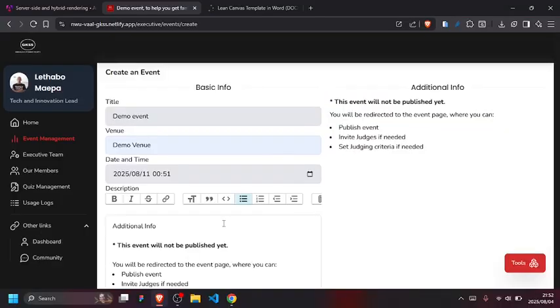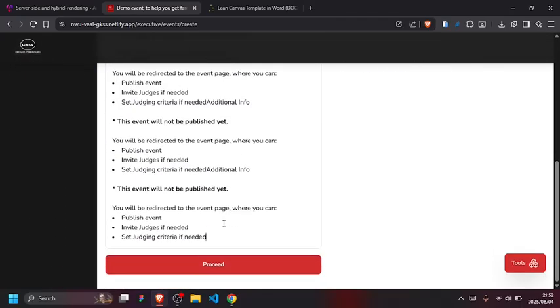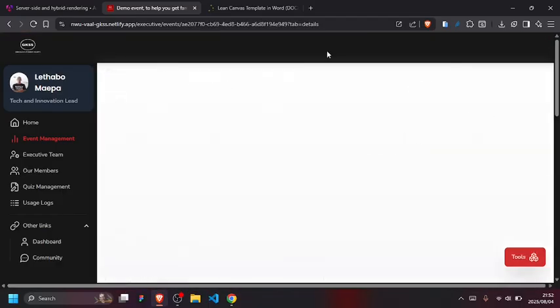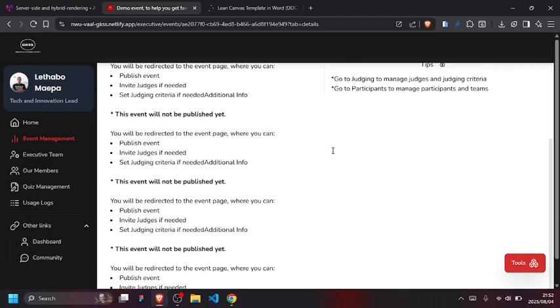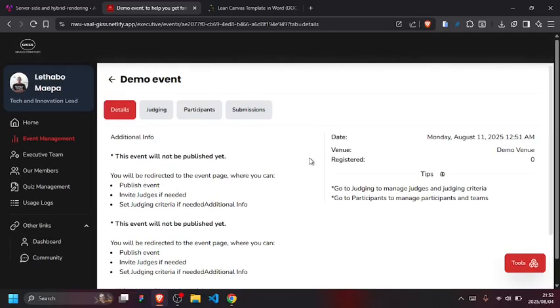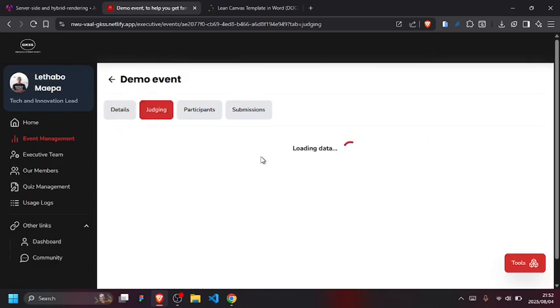Copy, paste, right? Then I'm going to proceed. It's going to load. Then the event has successfully been created, right? So from now on, what I can do as the leader or the admin, I can go to judging.